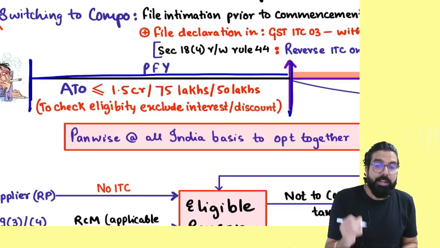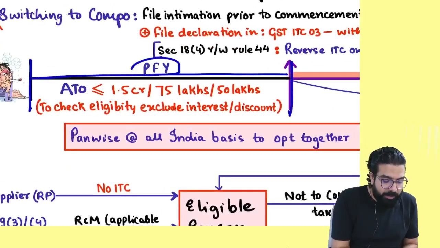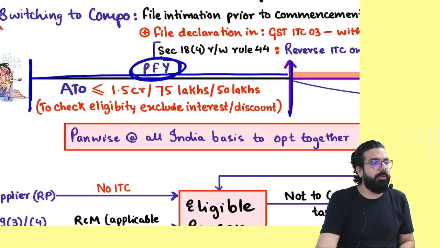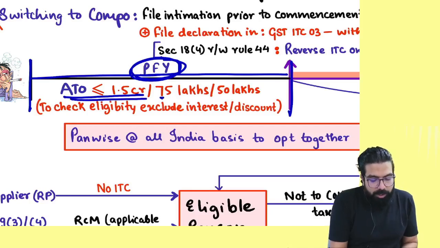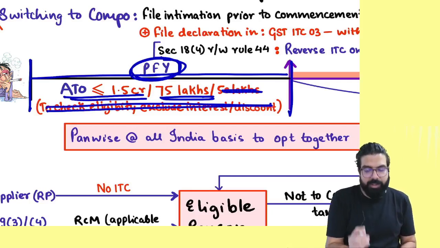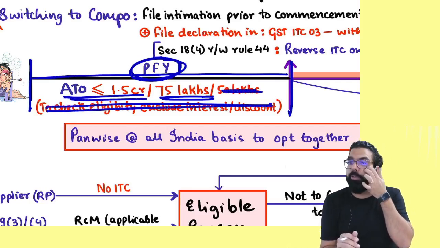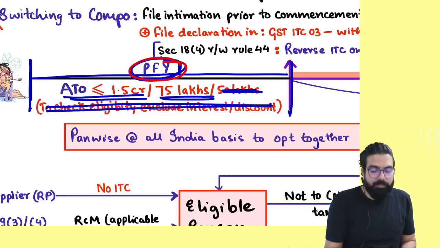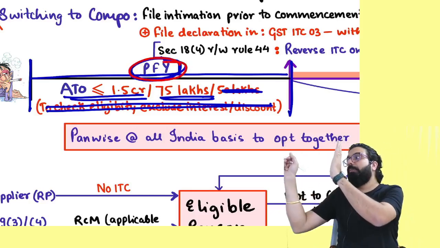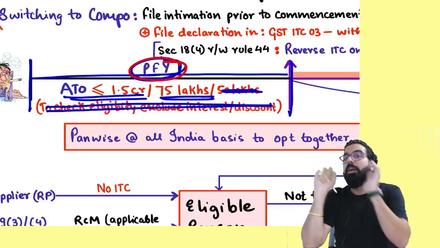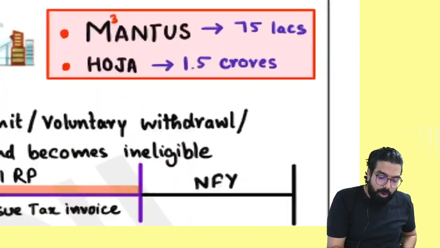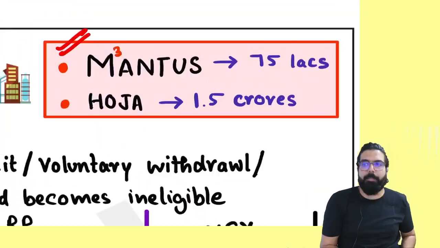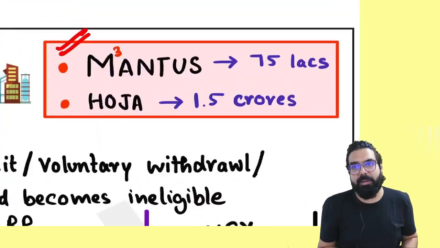Remember one thing, if your turnover in the preceding financial year was up to how much, everyone? 1.5 crore or 75 lakh. This 50 lakh you leave it, this amount also you leave it as of now. You don't cut anything, you just keep listening. So if your turnover in the preceding financial year was up to 1.5 crore or 75 lakh, sir, for whom is 1.5 crore applicable and for whom is 75 lakh applicable?